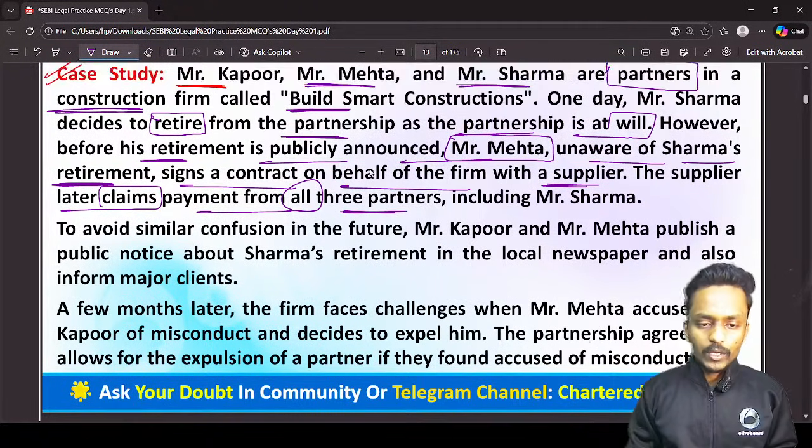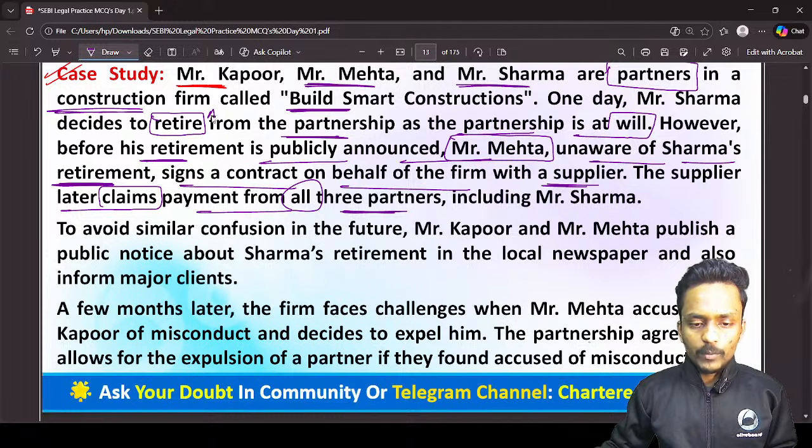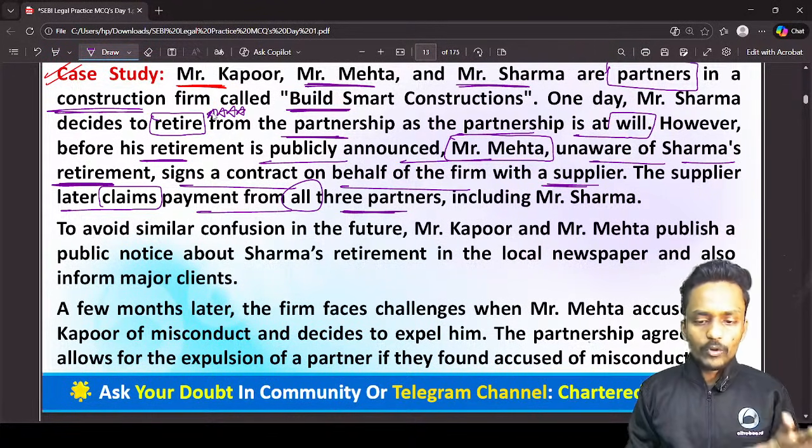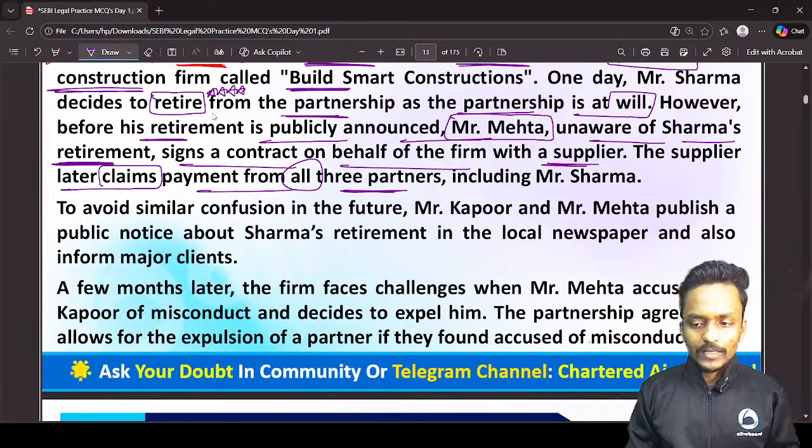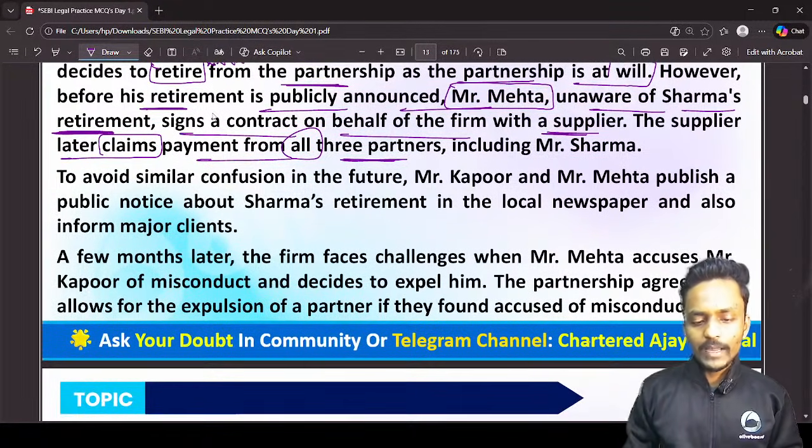But guys, you can see here one of the partners, Mr. Sharma, has already taken a decision to retire from the partnership firm, and the partnership is at will. But right now one of the partners, Mr. Mehta, is unaware of Sharma's retirement and signs a contract on behalf of all three partners, and in this case the supplier later claimed the payment from all three partners, including Mr. Sharma.